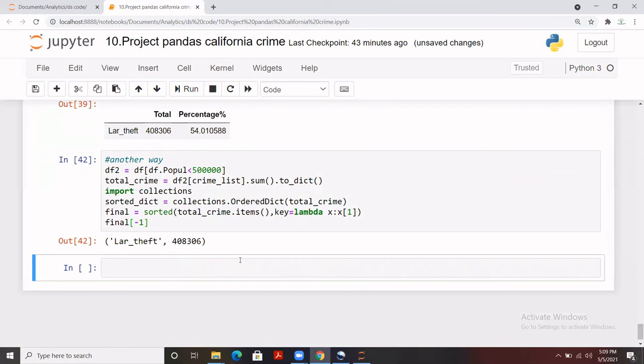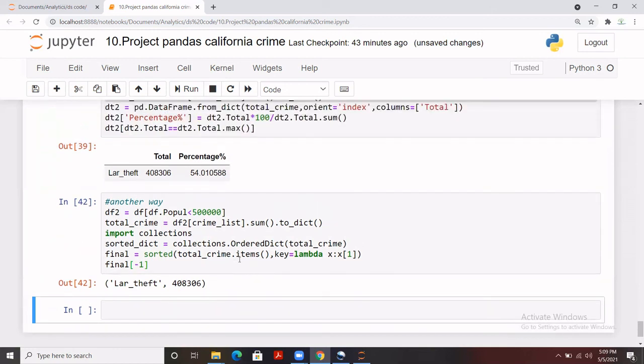So to do this, first we filtered out the population column where the value is less than 5 lakh and stored it in the df2 variable. Then we used a crime list where I have stored the different crimes and calculated the sum and converted that to a dictionary so that I can get a key value pair. And I have imported collections from core Python, which we use for converting the dictionary to an ordered value, and that is now in sorted form.